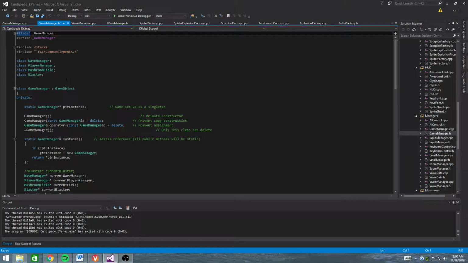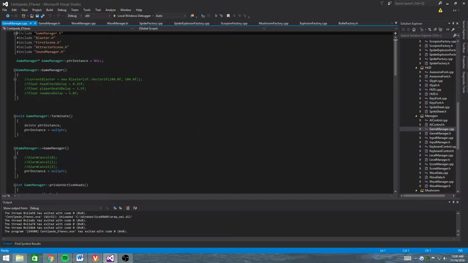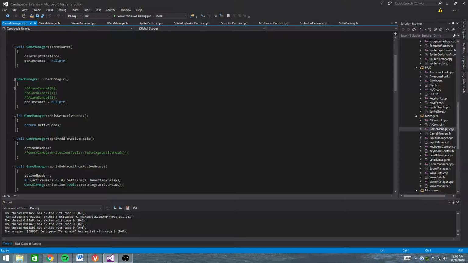Because it's a game object, it gets deleted upon scene termination, which means terminate wasn't being called, but the destructor was. I didn't end up needing to cancel the alarms, but I did have to reset the pointer to null. I couldn't delete the instance, though, because it would cause the same problem, but I set it to null so that it would create a new one. Actually no, because it would still be deleted. My bad, game objects are deleted. Yeah, and then it'll just reset that to null.